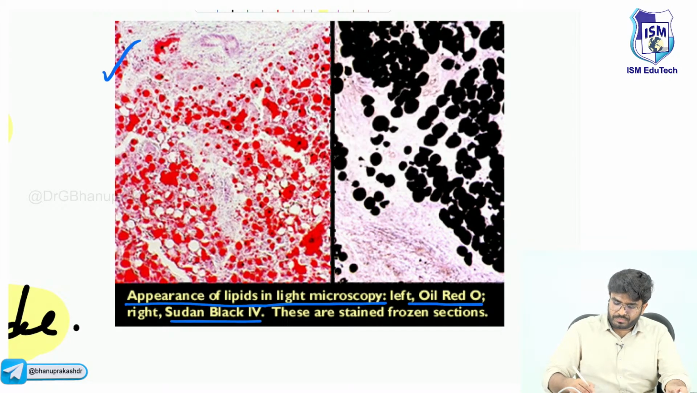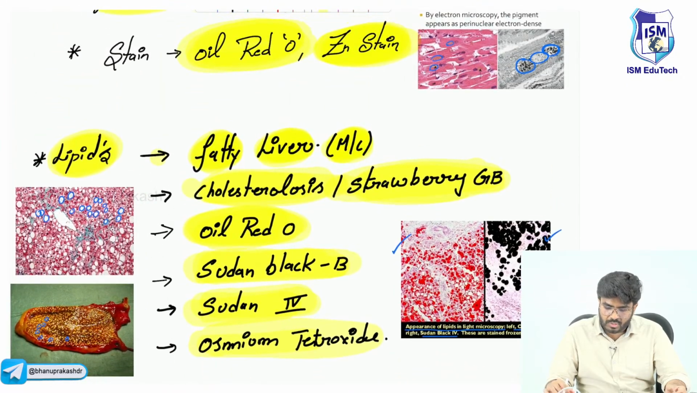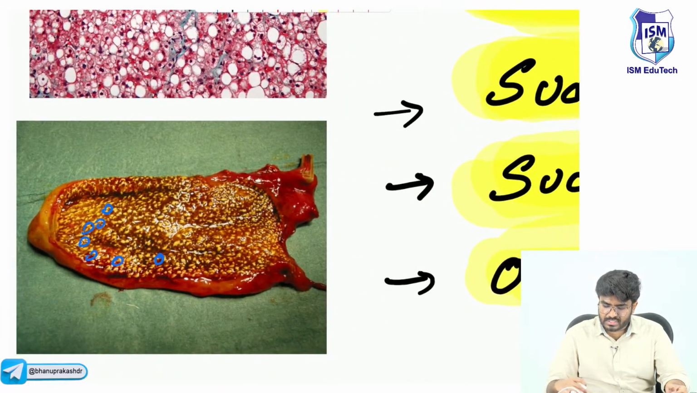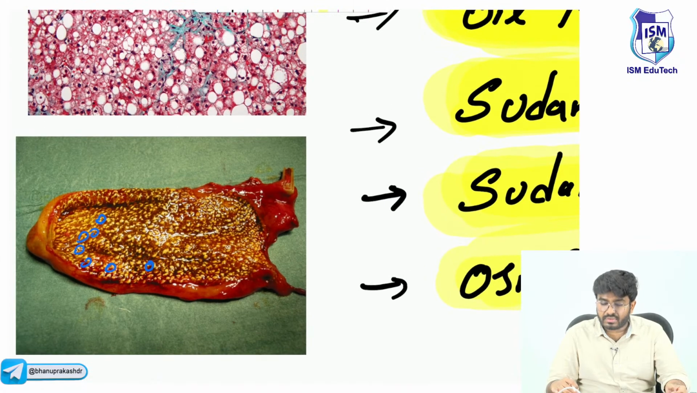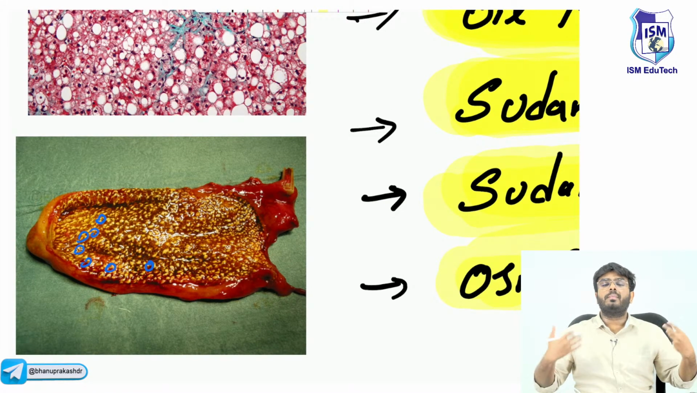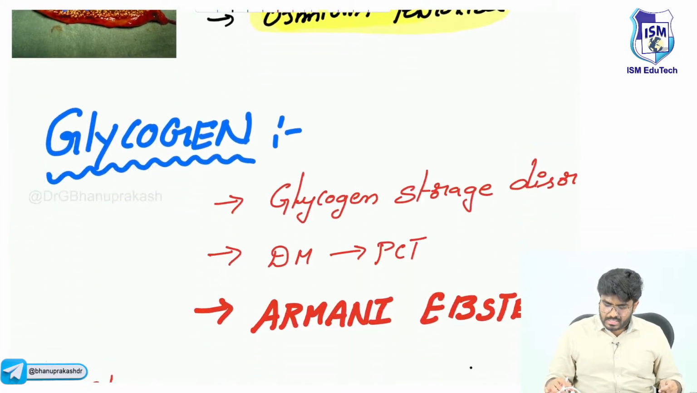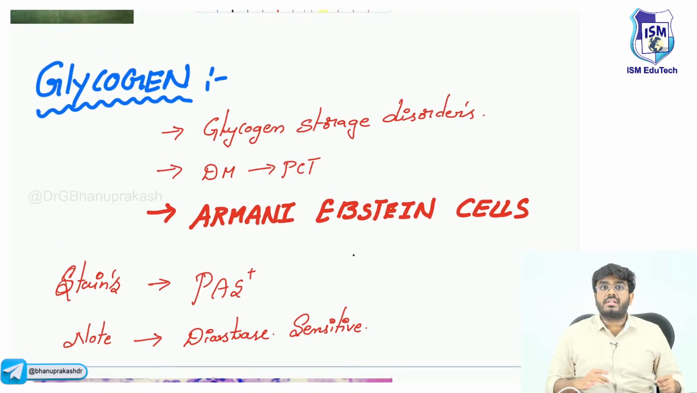So what is the stain? They can give you image-based questions and ask you: the stain is oil red O and this is Sudan black. So lipids are also completed. Look at this, this is a strawberry gallbladder or cholesterolosis where excessive lipids are getting deposited inside the tissues. When you are suffering with hypercholesterolemia, lipids will start to deposit. Next, and we are at the end, glycogen, sir. Glycogen is getting deposited inside the tissues.